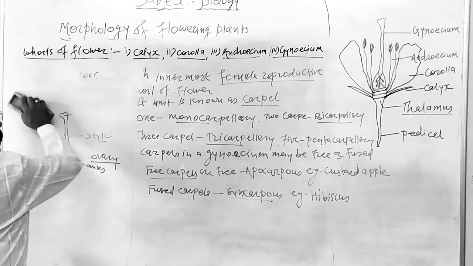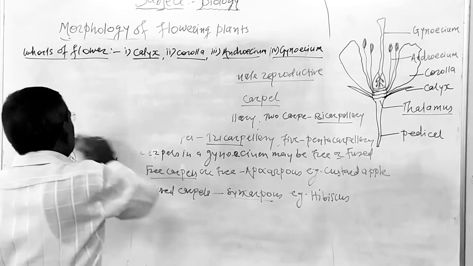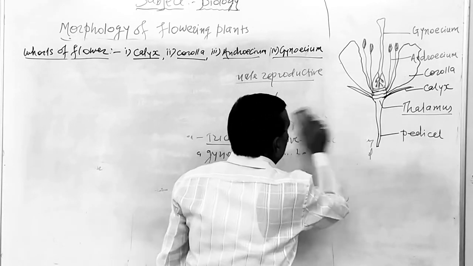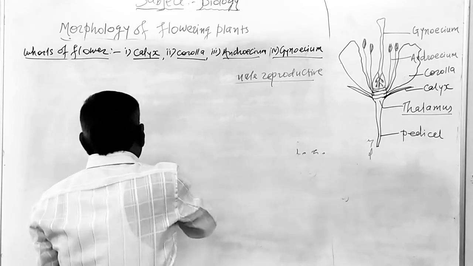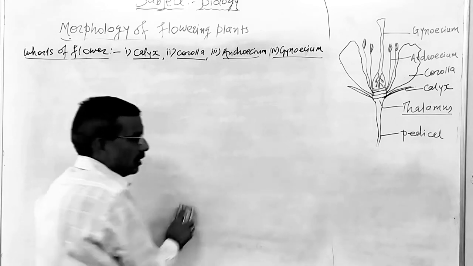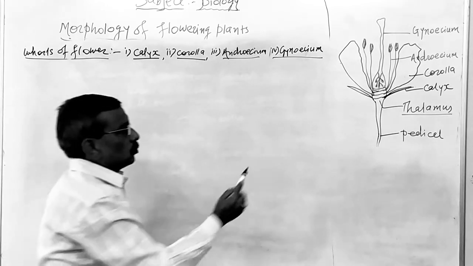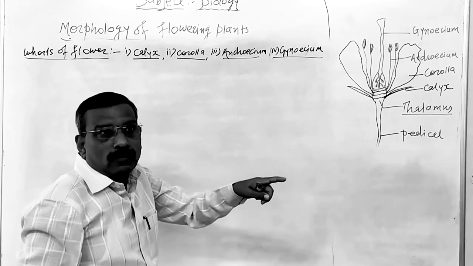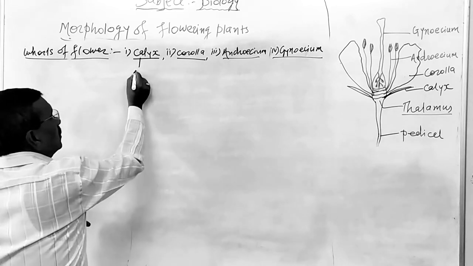Now we are going to revise it. What is calyx? Calyx is the outermost green whorl of the flower. Its unit is known as a sepal. Now this one is a calyx. Calyx is the outermost green whorl of the flower. Its unit is known as a sepal.